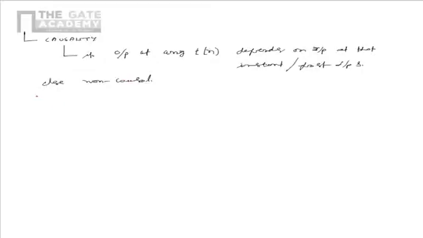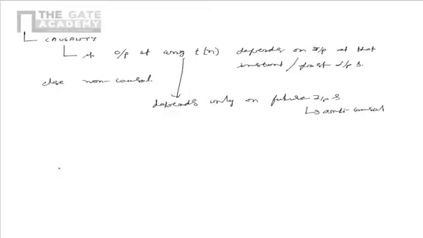Also, if the output at any instant depends only on future inputs, then the system is called anti-causal.